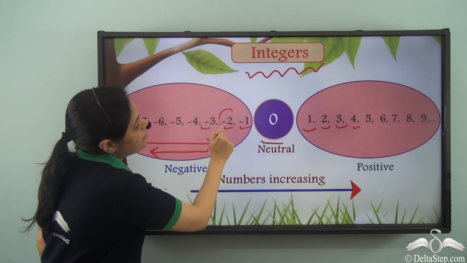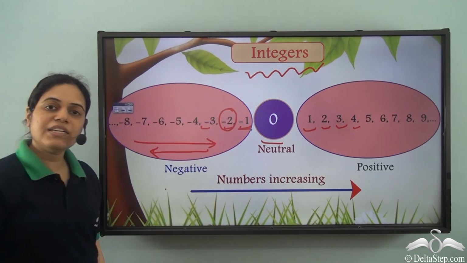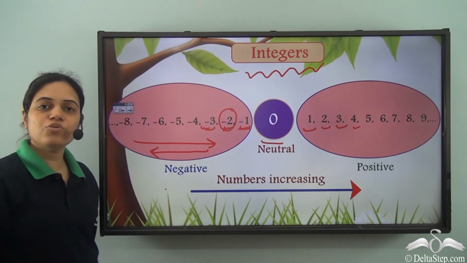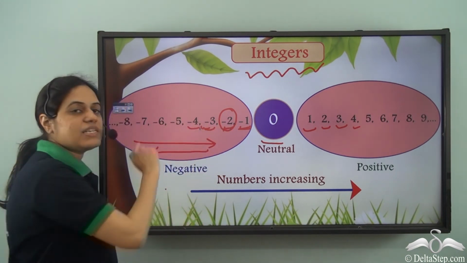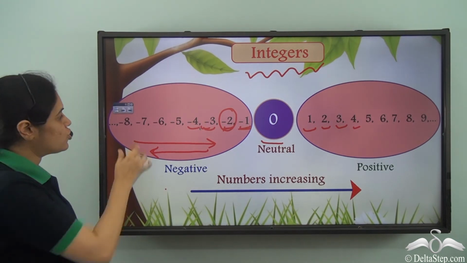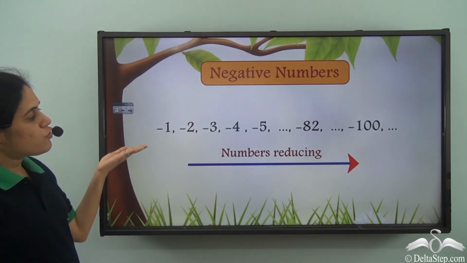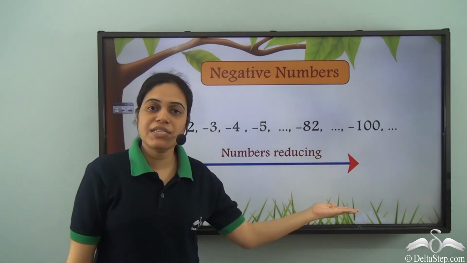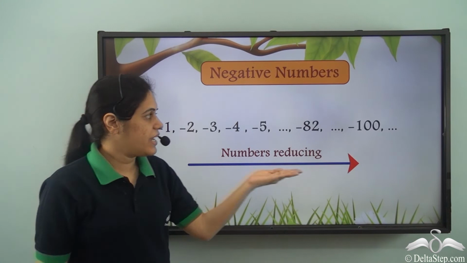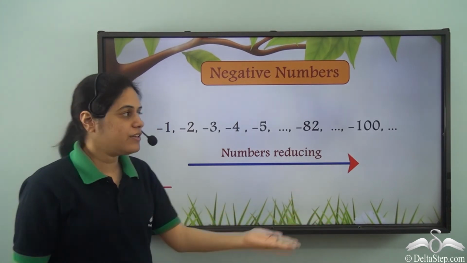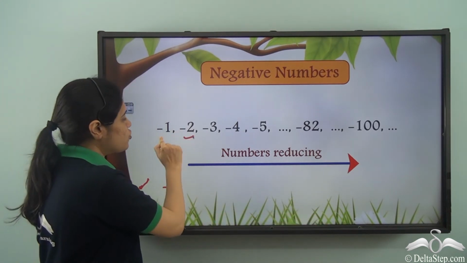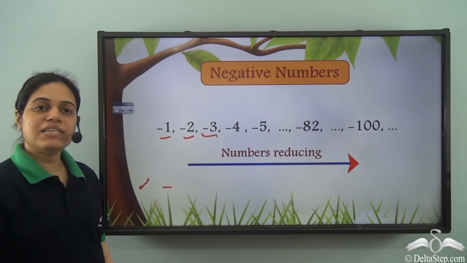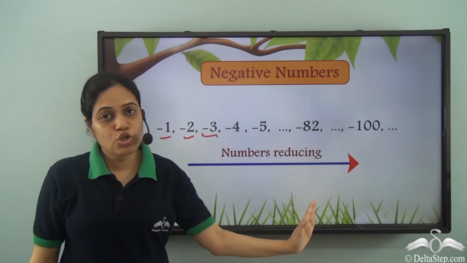So, -2 is less than -1, -3 is less than -2, -4 is less than -3, and so on. So for negative numbers, the numbers are decreasing or reducing as we count further.